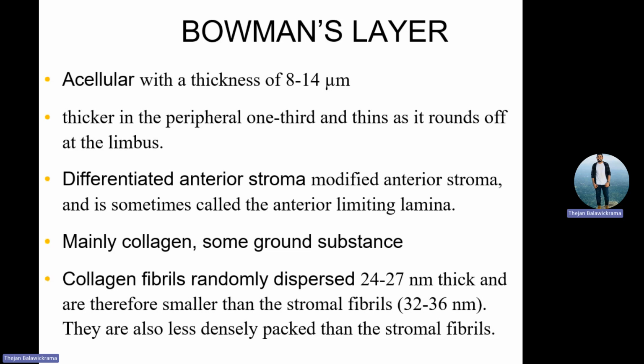These fibers are thinner than our wavelength. This lamellae, the gap, is smaller than our wavelength. Because of that, destructive interference takes place, and only because of that the cornea becomes transparent. So the cornea does not have any sort of shadow.